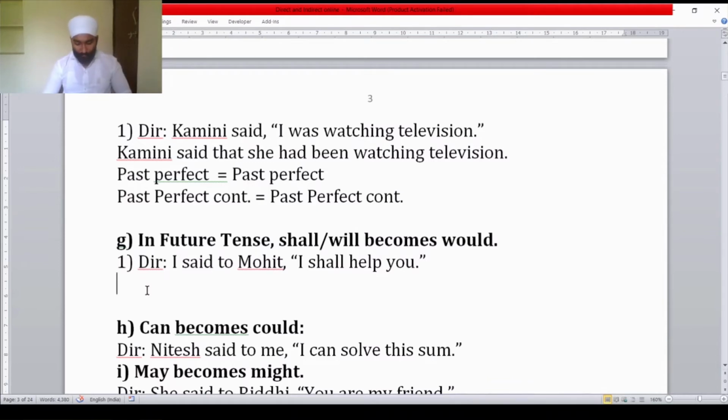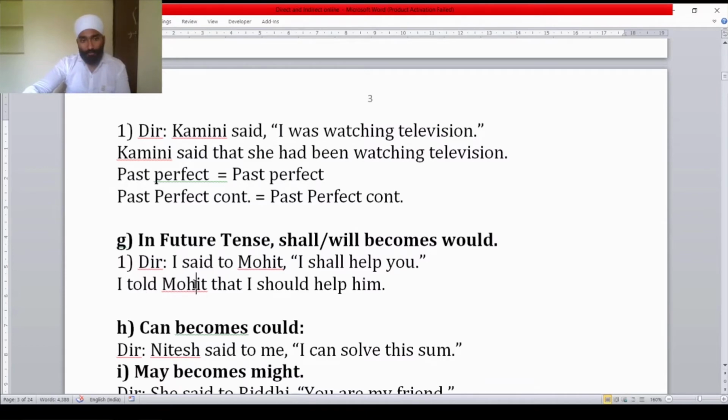How to change? I told Mohit that I should help him. Here, said to became told. If said comes, it will become said.